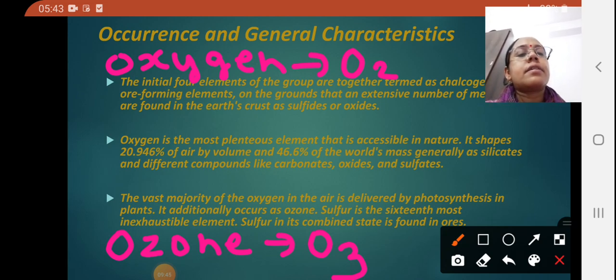Now sulfur is the 16th most abundant element. Okay, and it is found in combined state in the form of ores. Many sulfide ores you will come across, you must have come across during the chapter of metallurgy. Okay, so this is all about the occurrence and general characteristics of group 16.